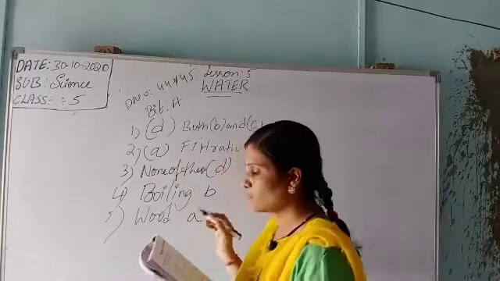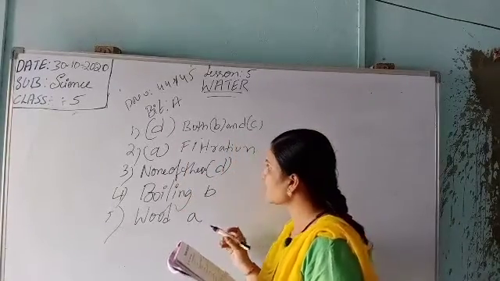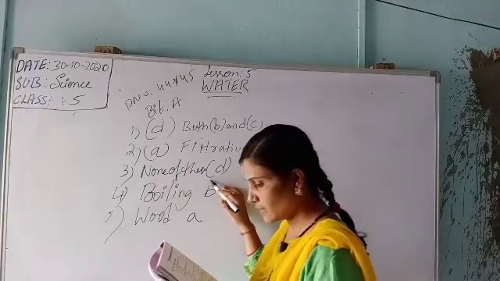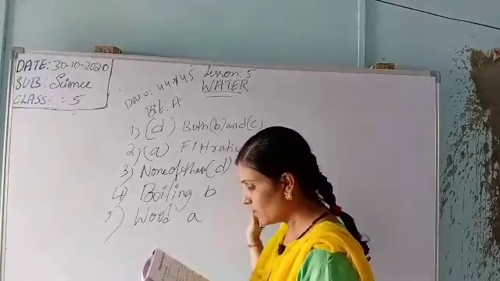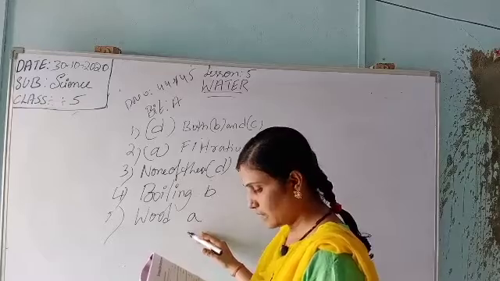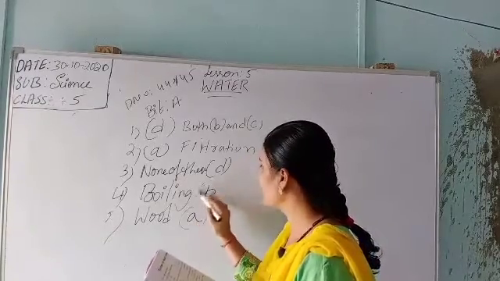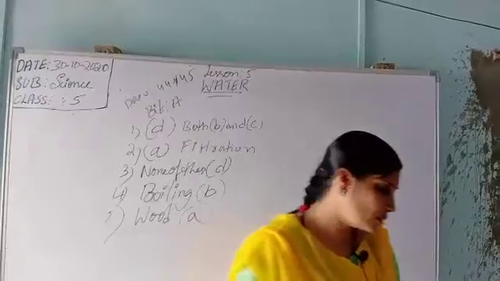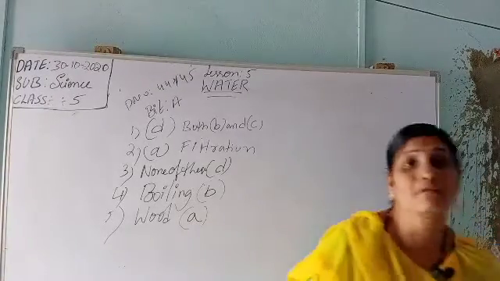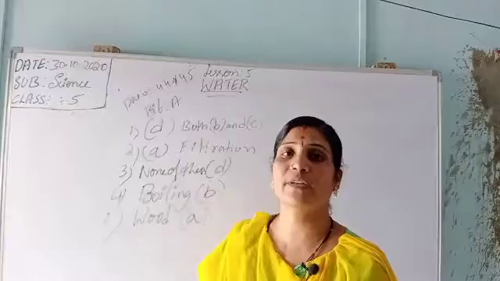So the first one is both B and C. Next one, filtration, none of these. Third one is evaporation, distillation, it is nothing, no one is there. Next one is boiling. The last one, the fifth one, is A, that is hood. So bit number B is question answers that you go through from the textbook. Take a rough notebook and do it. Don't waste time.